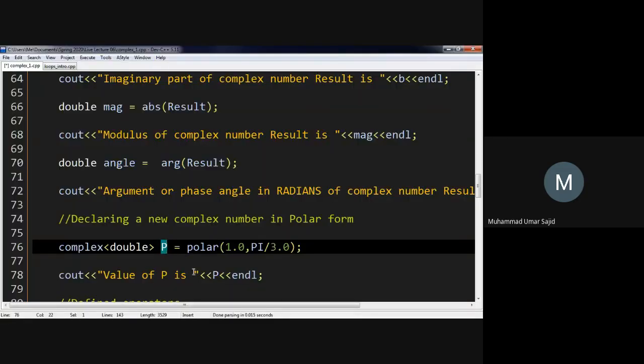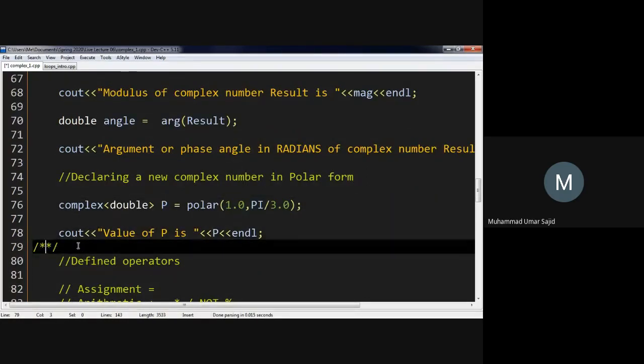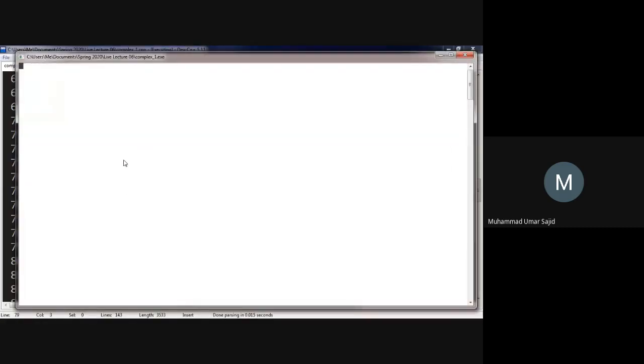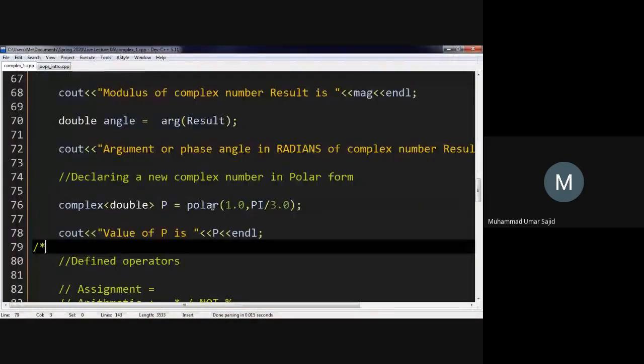Once again, if we write the value of p here and run this code quickly, the value of p displayed is 0.5 comma 0.866. That is 1 over 2 comma root 3 by 2. So even though we have declared it as a complex number in polar form, the computer would always display it in the Cartesian or rectangular form.